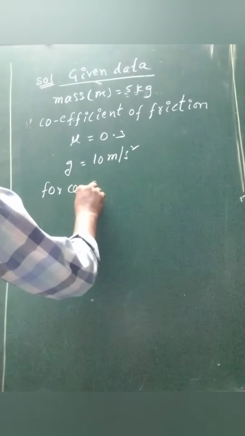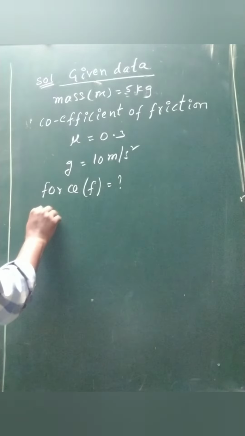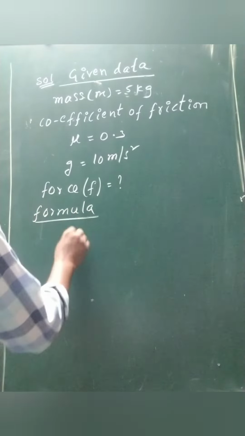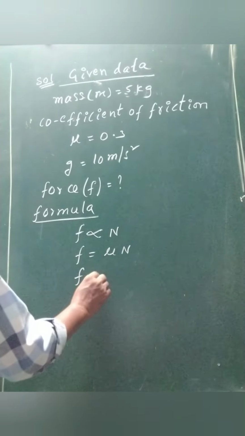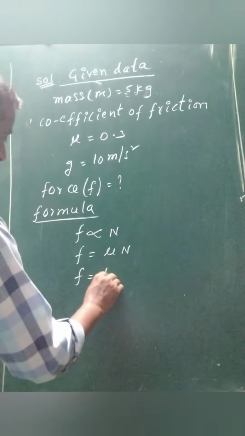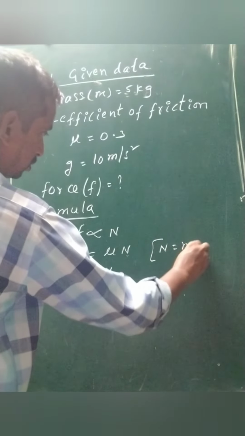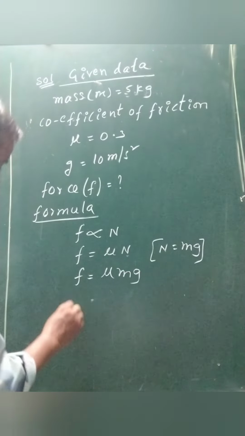Formula: okay, the force value you can find, that's what we have to find. F is directly proportional to normal reaction. Remove the proportionality constant. F equal to mu into N. N is equivalent to mass and acceleration due to gravity.